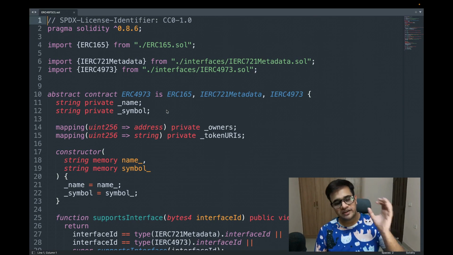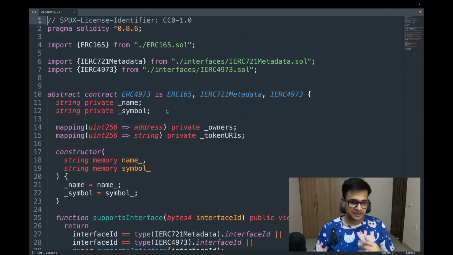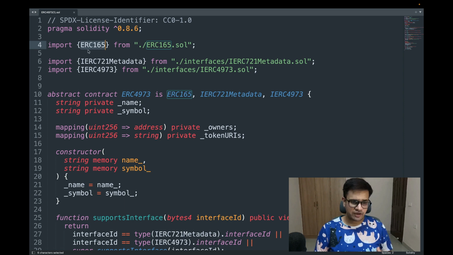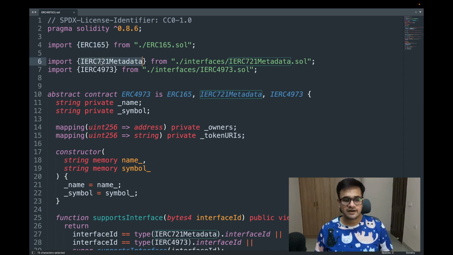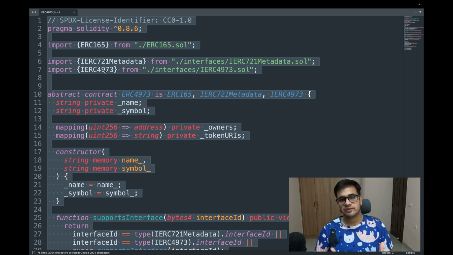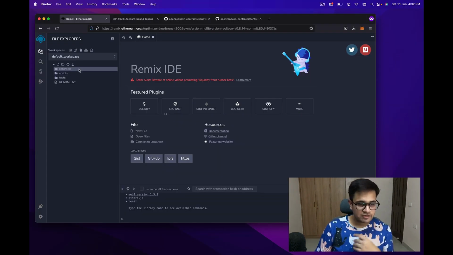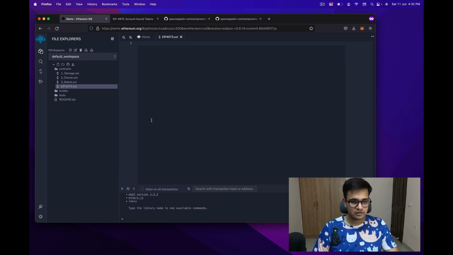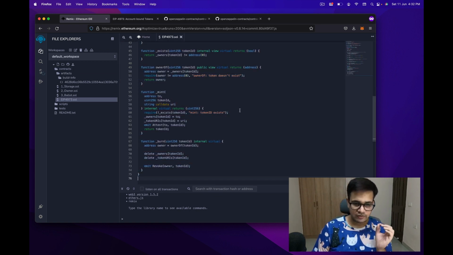Now I've downloaded that specific example implementation, and this is what the code looks like. It expects us to give an ERC-165 contract, an interface for the 721 metadata, and the interface for 4973, which we just saw. So what I'm going to do is copy this whole file and paste it in Remix. I have Remix open, and I'm going to create a new file and call it EIP-4973.sol. Alright, and I will paste the file over here.